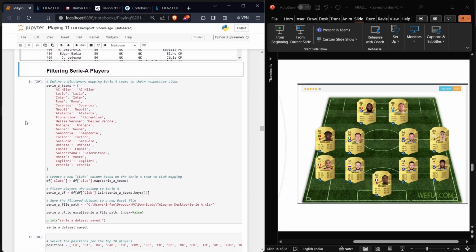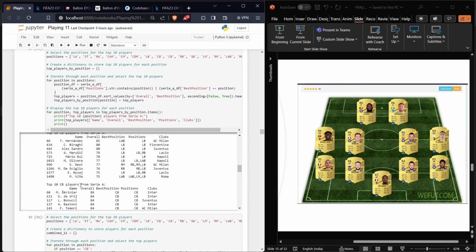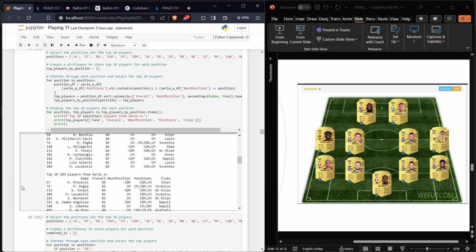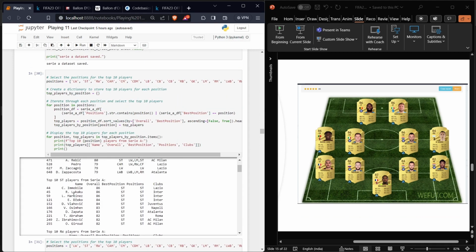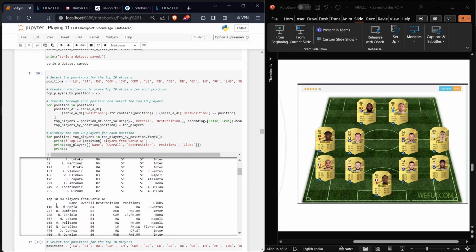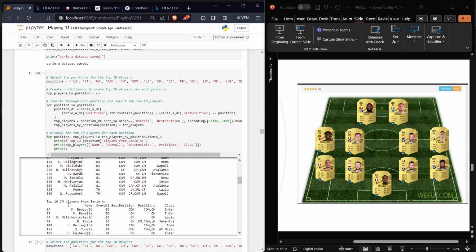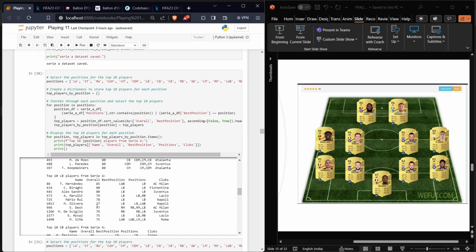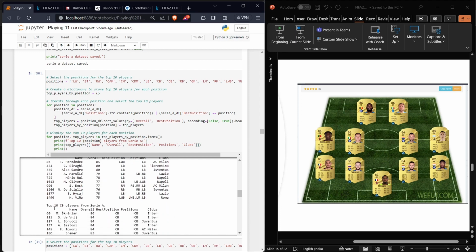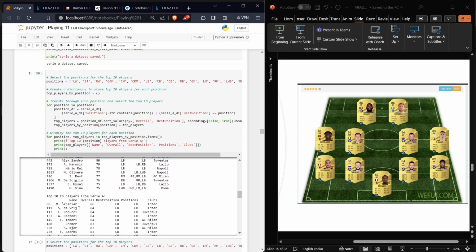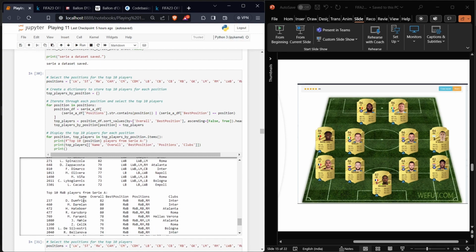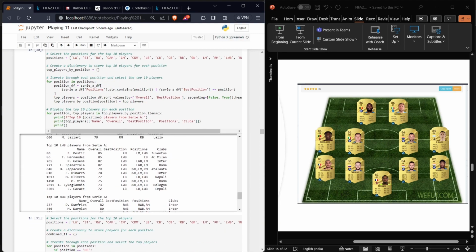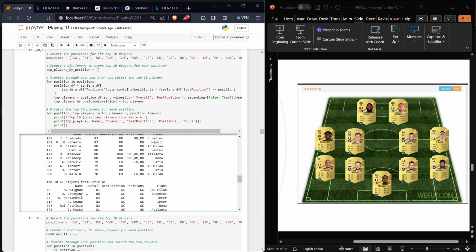For Serie A, which is the Italian team, it is following 2 strikers, 4 midfielders, and 4 defenders. So our left wing is going to be Rafael Leao with a striking partnership of Immobile and Lukaku. The right wing is going to be Angel Di Maria, and the central defensive midfielders and central midfielders are going to be Marcelo Brozovic and Barella. The left back is going to be Theo Hernandez, and centre backs are going to be Skriniar and De Vrij. The right back is going to be Dumfries, and the goalkeeper is going to be Maignan.